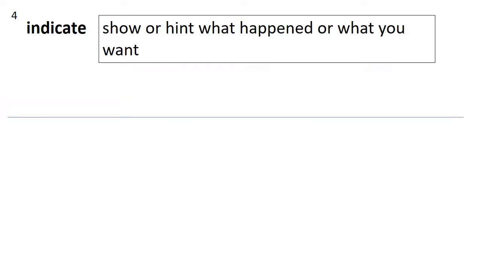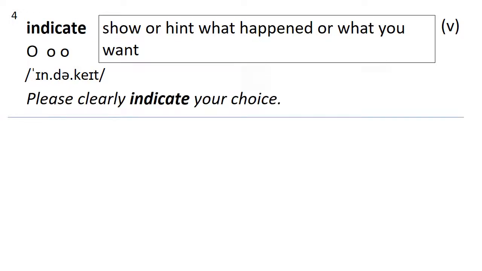Number 4 is indicate. Indicate means to show or hint what happened or what you want. It's a verb. How many syllables? Indicate. 3. Please clearly indicate your choice. So please clearly show what you want. Please clearly show what your choice is.